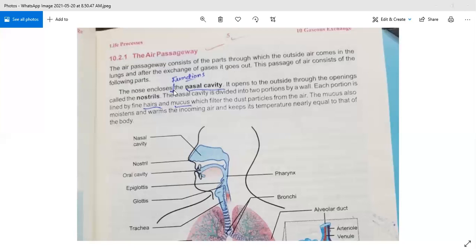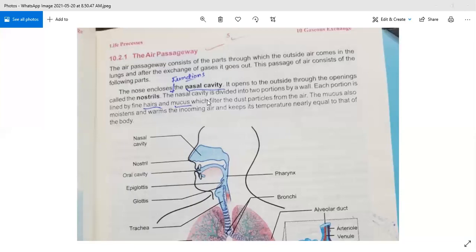The first part is called the nasal cavity. You can also see it in the diagram of the respiratory system. It starts from the nasal cavity. So first we will discuss the introduction of the nasal cavity. It opens to the outside through openings called the nostrils. Definitely this is the nasal cavity and it is open to the outside, and these parts are called nostrils.